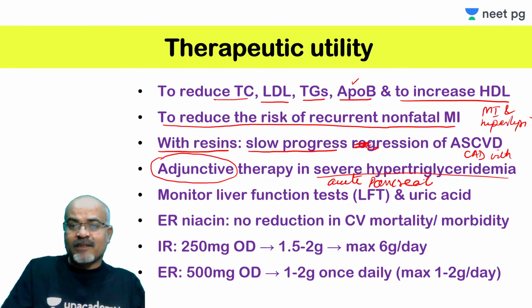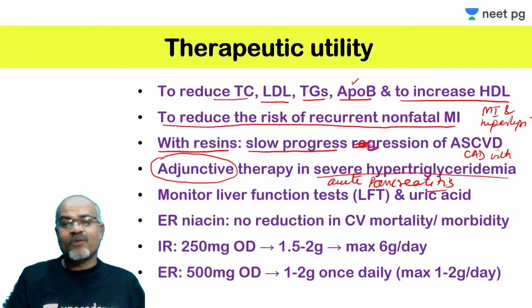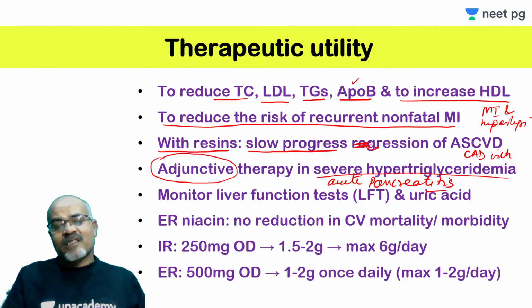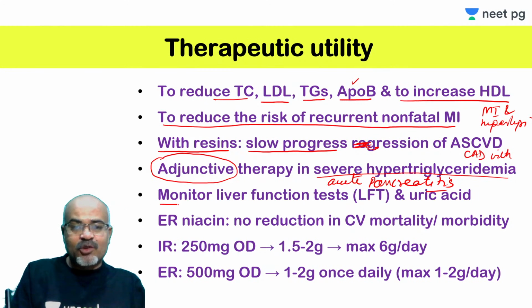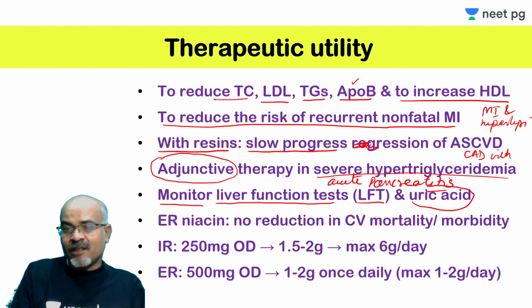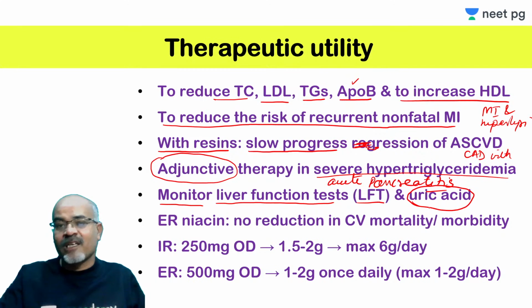For that reason, these are all indications. And these drugs can affect liver function, so you need to monitor liver function tests also, so keep doing liver function tests and measure uric acid. These are problems, because niacin can cause an increase in uric acid, like pyrazinamide and levodopa and diuretics, all these drugs can cause increase in uric acid.